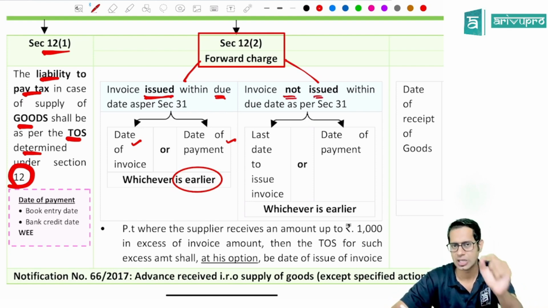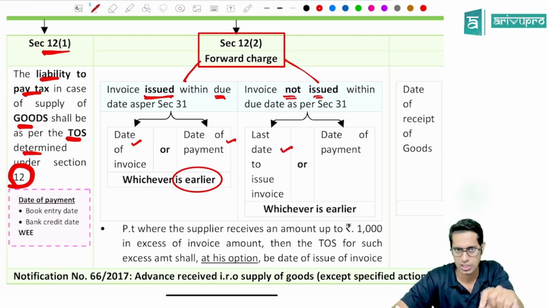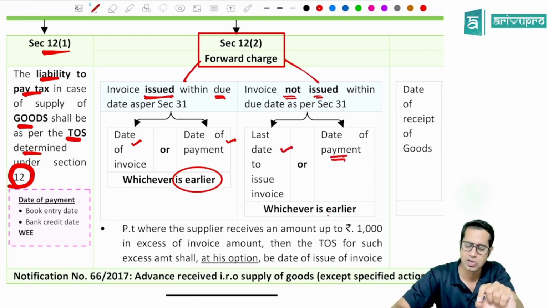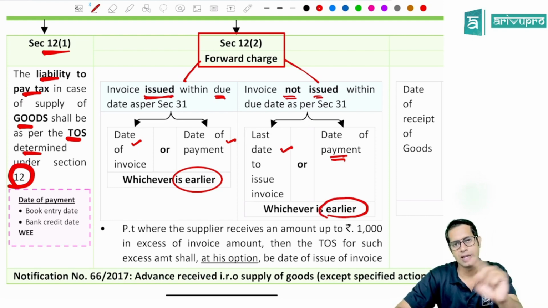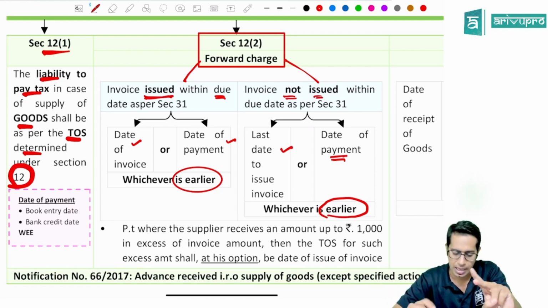But if the invoice is not issued by you within the due date specified under section 31, then the time of supply will be the last date to issue invoice as per section 31 or the date of payment, whichever is earlier. So check whether the invoice is issued within the due date or not. If it is issued within the due date, date of invoice or date of payment, whichever is earlier. Not issued within the due date, last date to issue invoice or date of payment, whichever is earlier. Now,